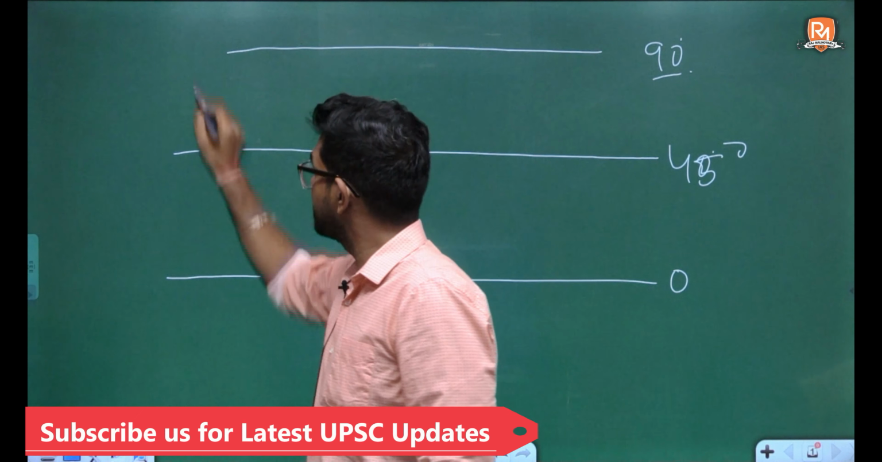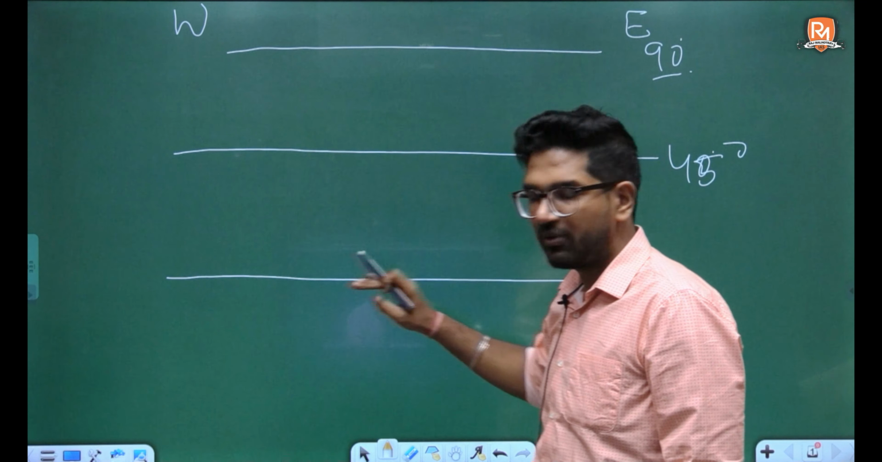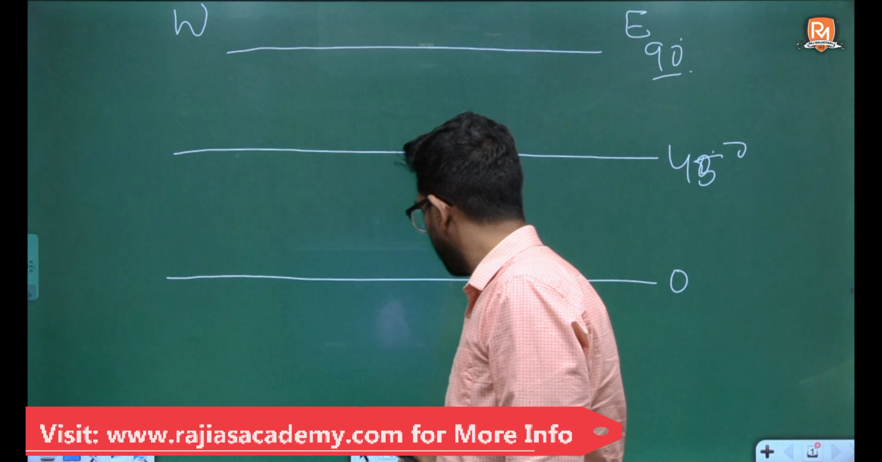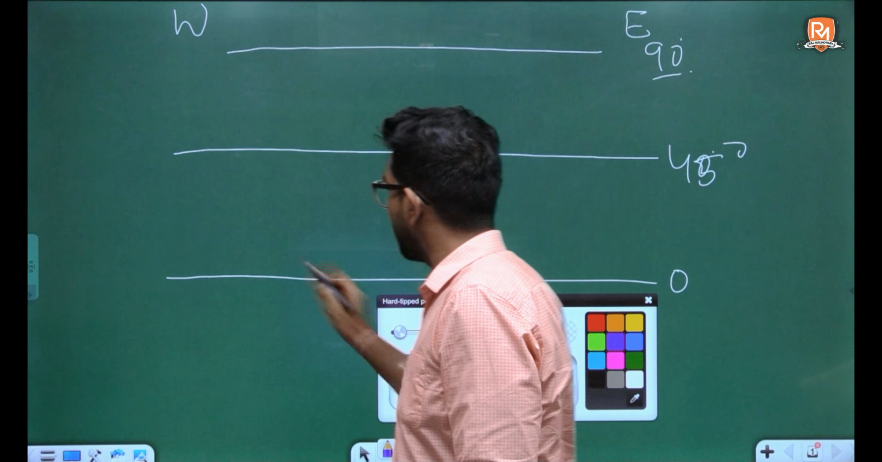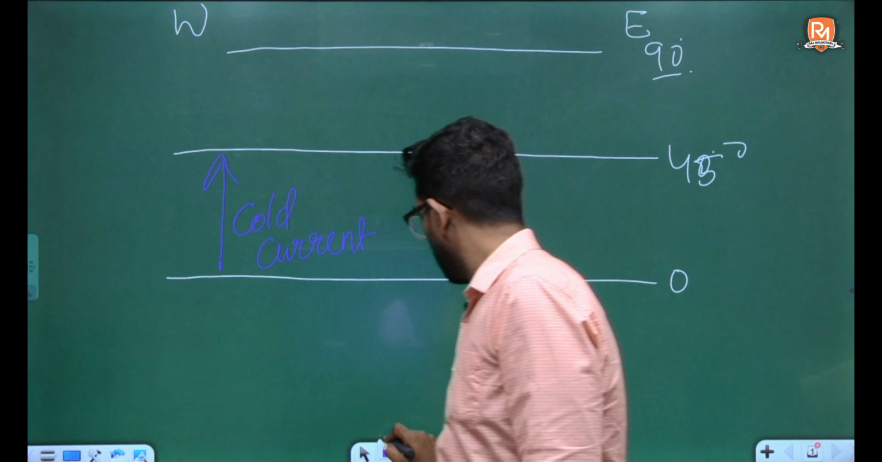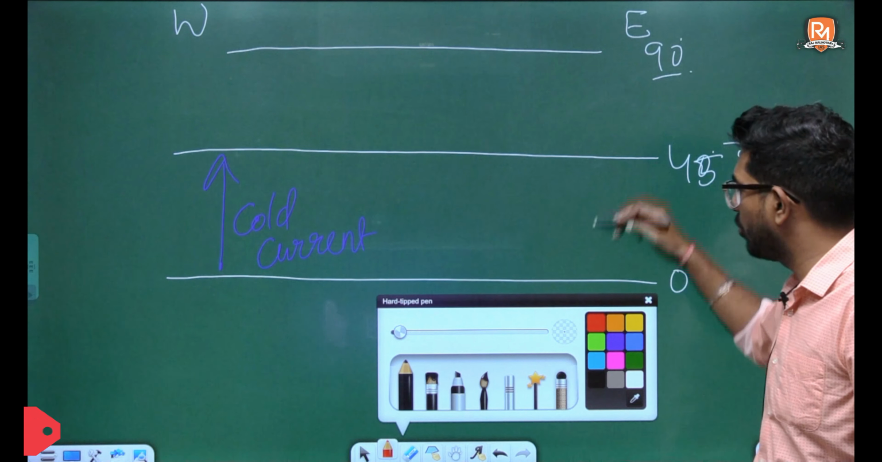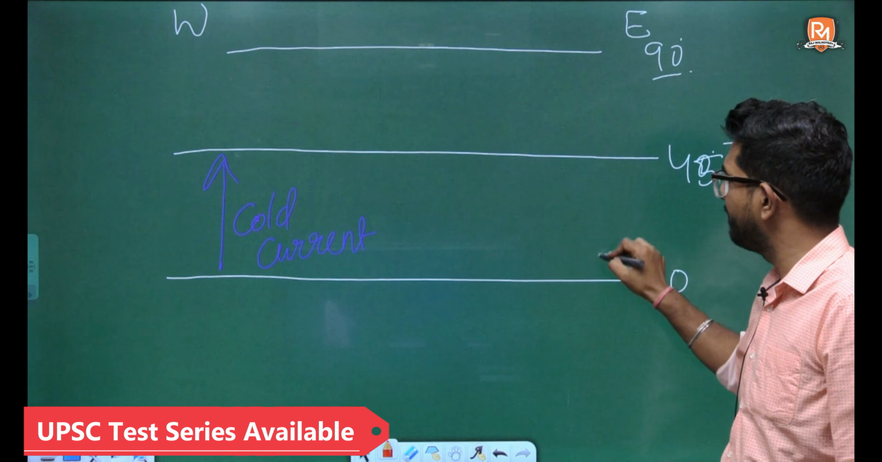Do remember this thing. This is the west side and this is the east side. On the west side between 0 to 45, you will always have a cold current. On the east side between 0 to 45, you will always have a warm current.